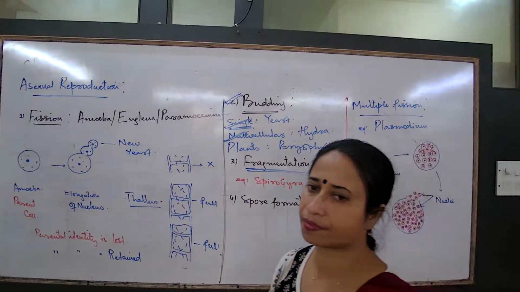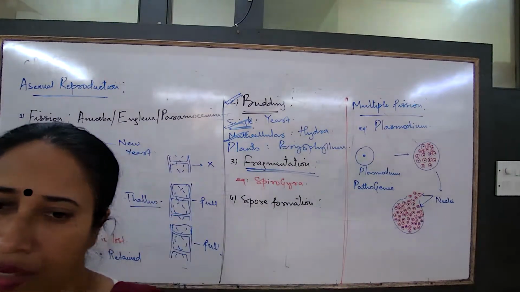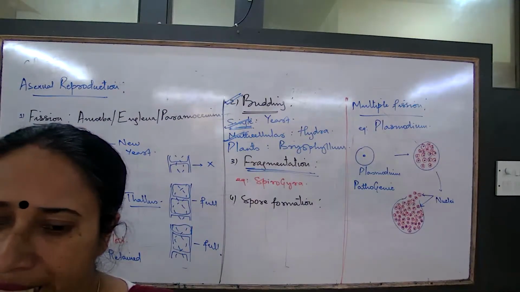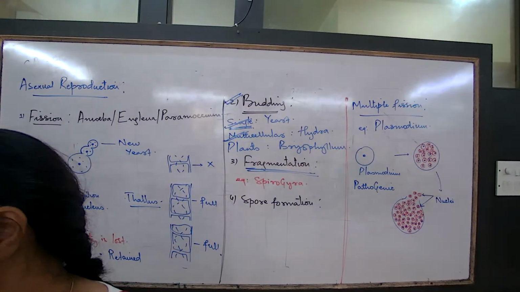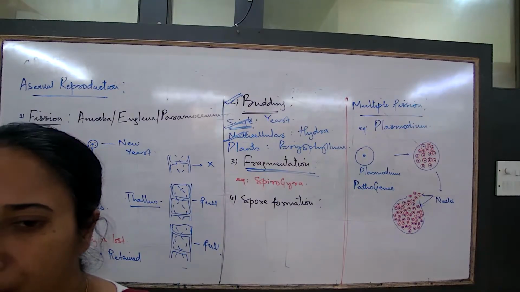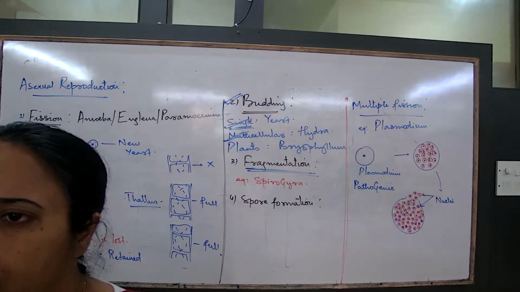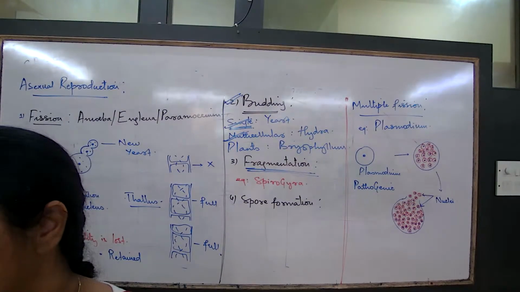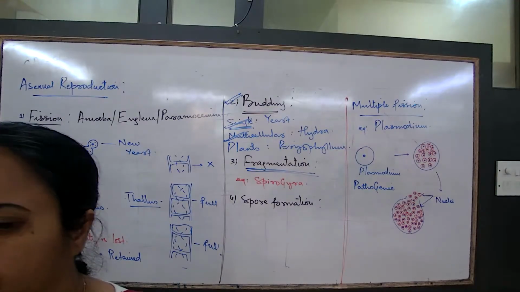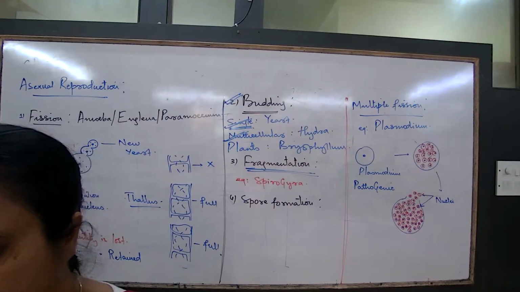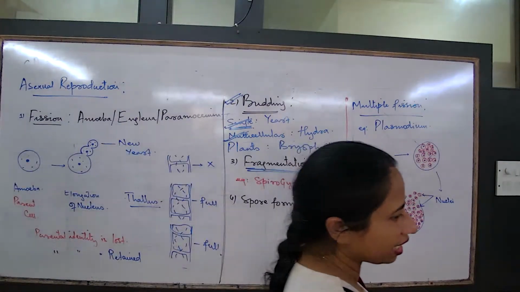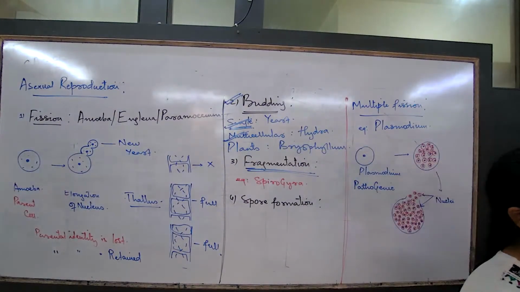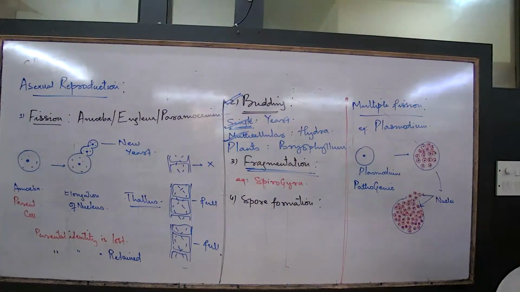Budding takes place in single celled and simple multicellular organisms.